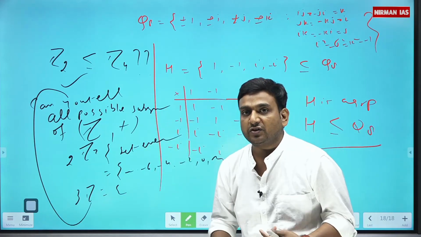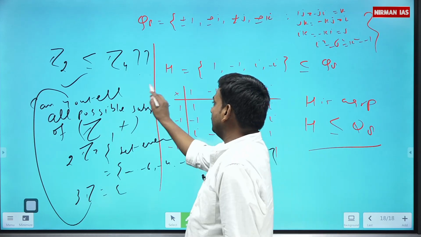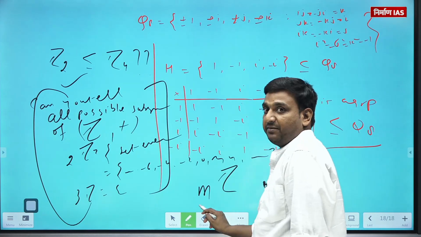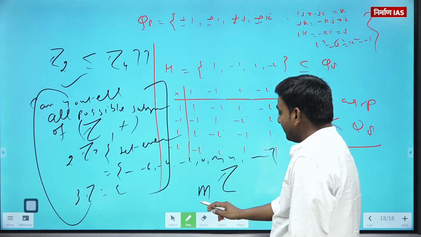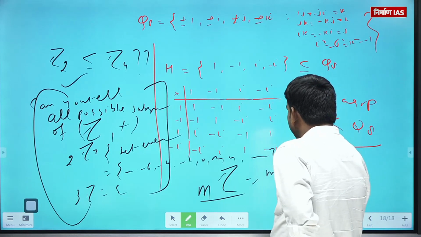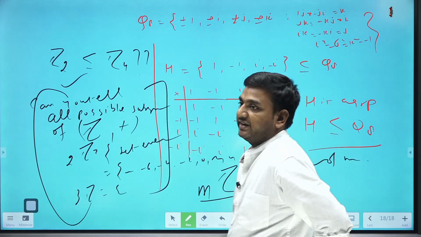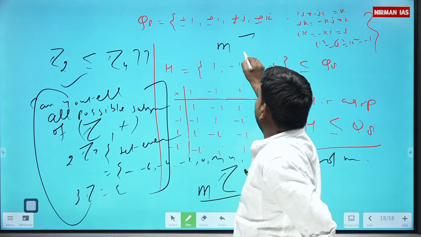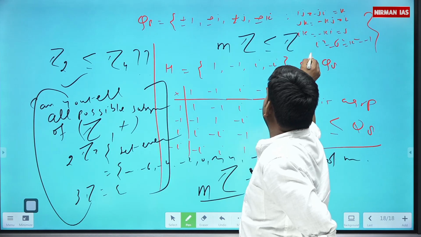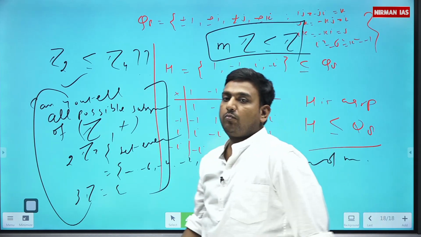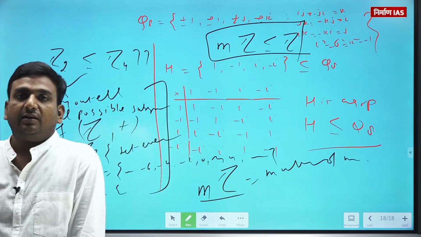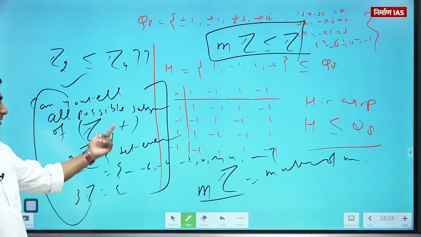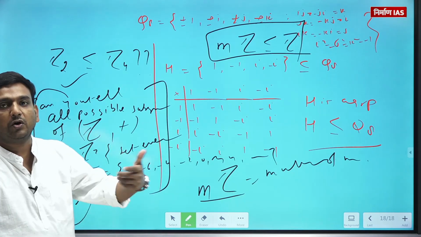So if you talk about subgroups of Z, you will have mZ. What is this? It is not Zm. Don't confuse this. This is mZ, meaning multiples of the integer m. mZ is always a subgroup of Z. Moreover, you can cross check, if you are interested, whether 2Z is a group or not.